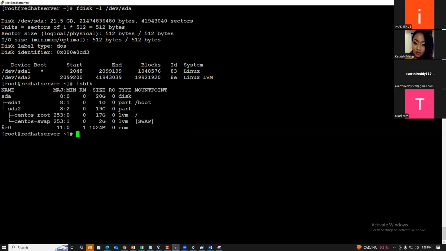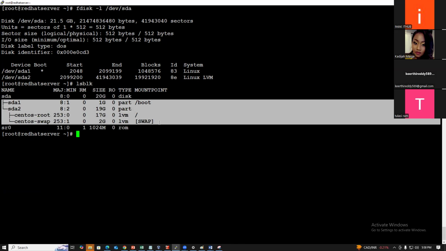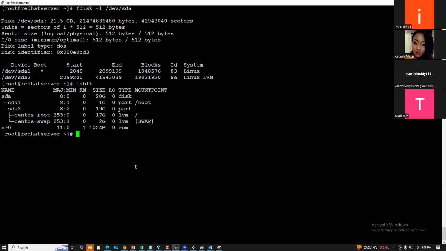You see, only one hard disk is available, and it has already been partitioned and attached to the directories. There is no new hard disk to create partitions on. That's the reason we are unable to create a partition on another disk.